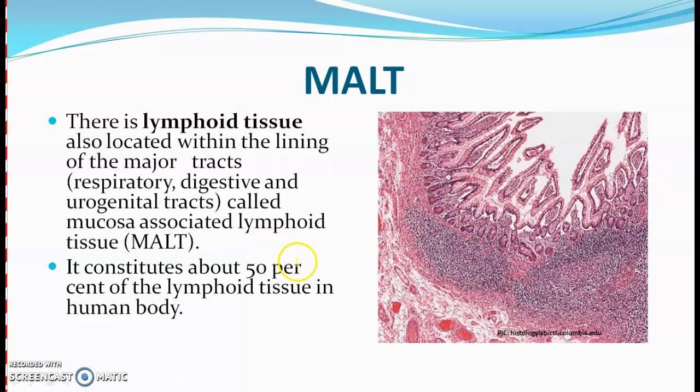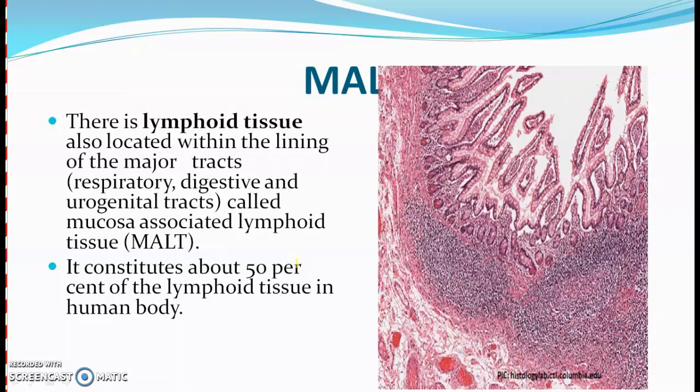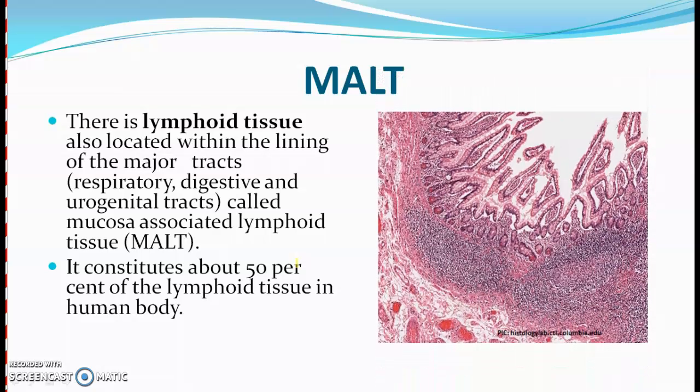There is a lymphoid tissue known as MALT, mucosa-associated lymphoid tissue. This is present in the linings of the major tracts of respiratory, digestive and urinogenital tracts. This tissue constitutes about 50% of the lymphoid tissue in the human body.